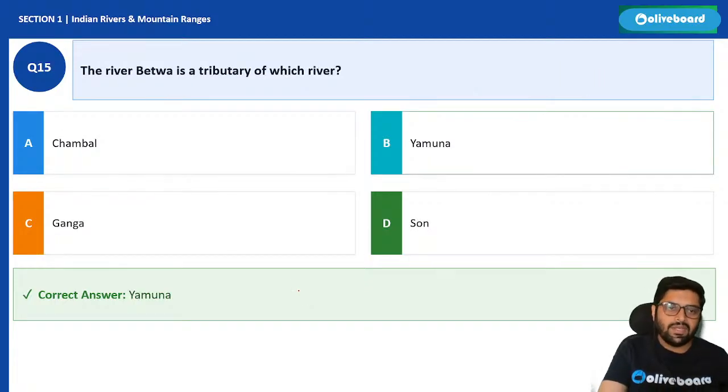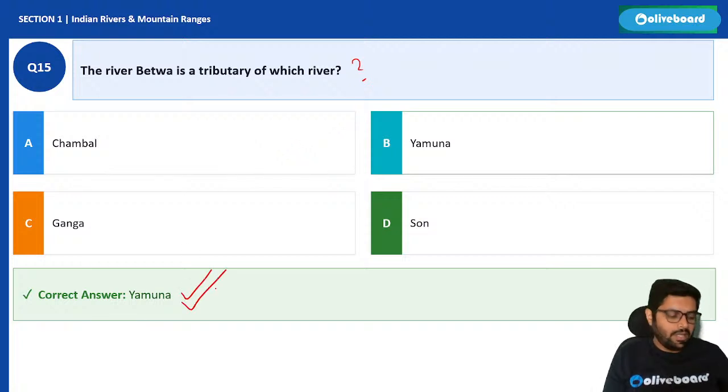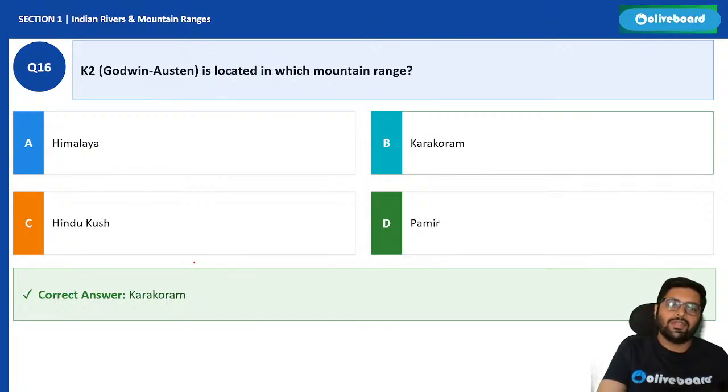Chalo, one more question we'll see. River Betwa is a tributary of which river? Batao. River Betwa is tributary of which river? Quick. So it is Yamuna. Correct? It is Yamuna.